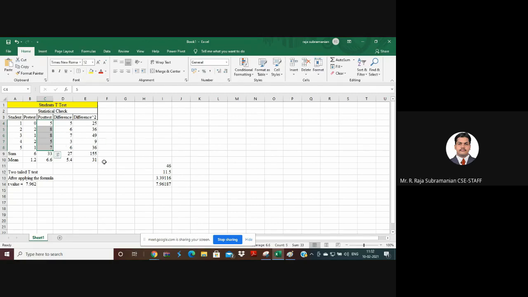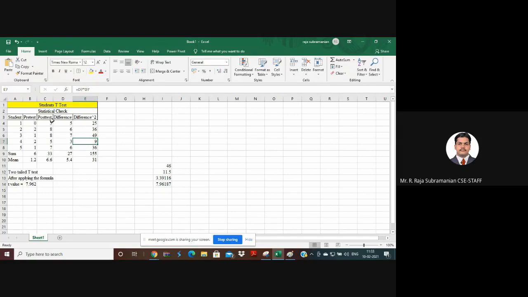The original population may have some 100 records, but the sample you have taken is only some of those records. For the 100 records, this hypothesis is working, but for the sample you have taken, it is not working, because the sample will not follow the normal distribution exactly the same as the original population.